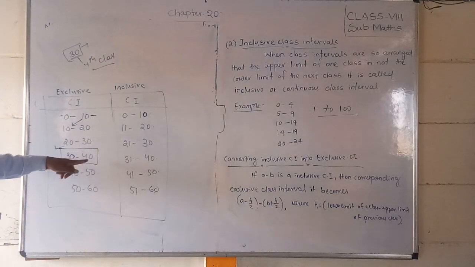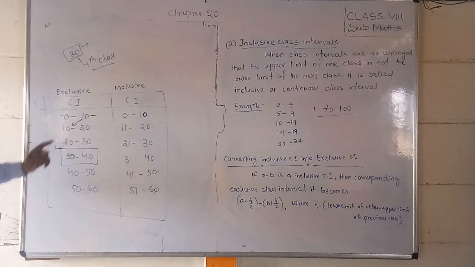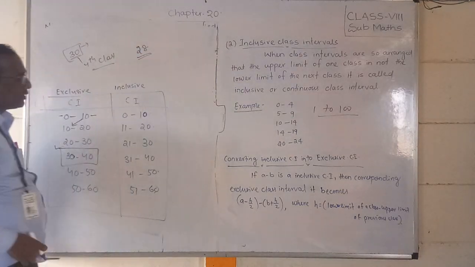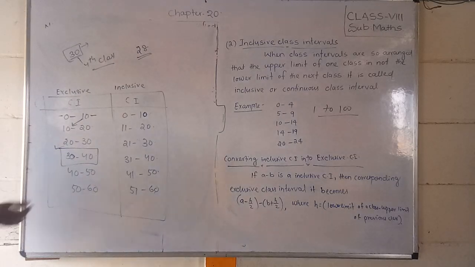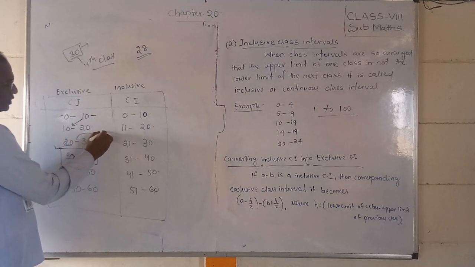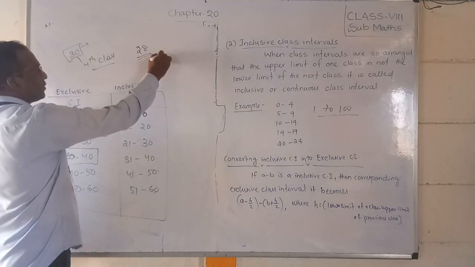Why? Here also 30 is there, but why not here? Because this is exclusive, that means 30 is not included in this class. If I say 28, where does it belong? 20 and above, below 30, that means 28 is inside, so it belongs to the second class.